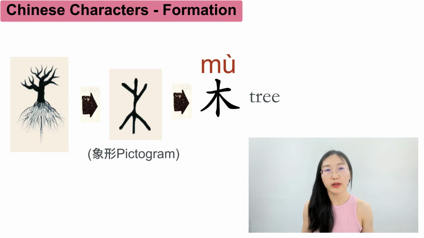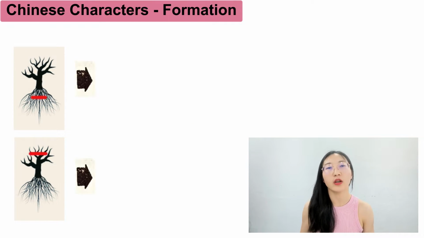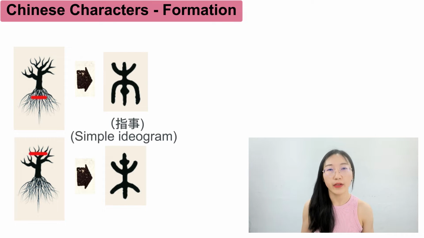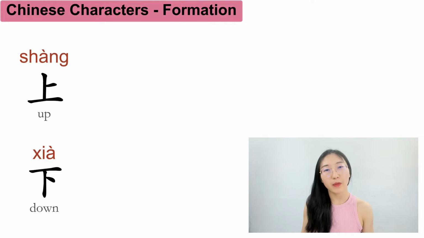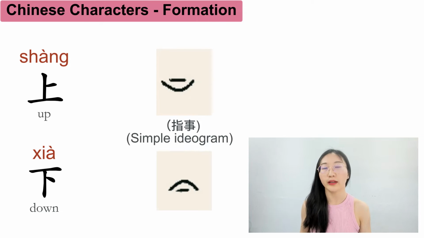And then to express the roots and the top of a tree, they added a dash on their tree drawing, and that created character 本, which means roots, and character 末, which means the end. Other examples are character 上, up, and character 下, down. To express these virtual meanings, Asian people used a dash above and below an arc to express that something is above or below the earth.